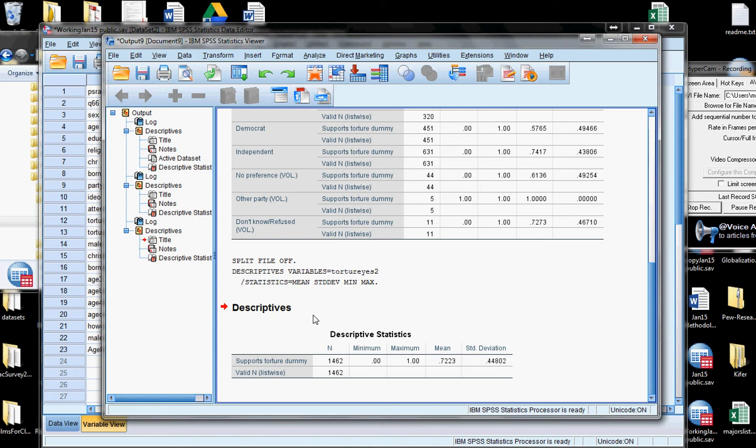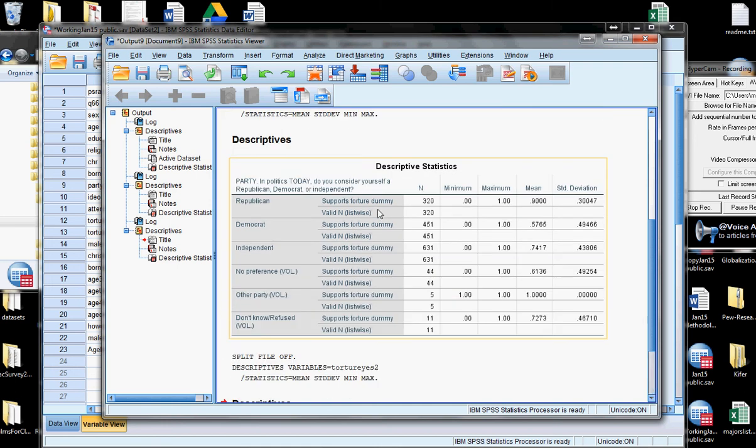Again, the most common reason for doing this is if you were trying to put together a descriptive statistics table quickly and you wanted to be able to compare a key value, in this case support for torture, across several different groups, looking at its mean number for each of those groups. And anyway, I hope you found this informative.